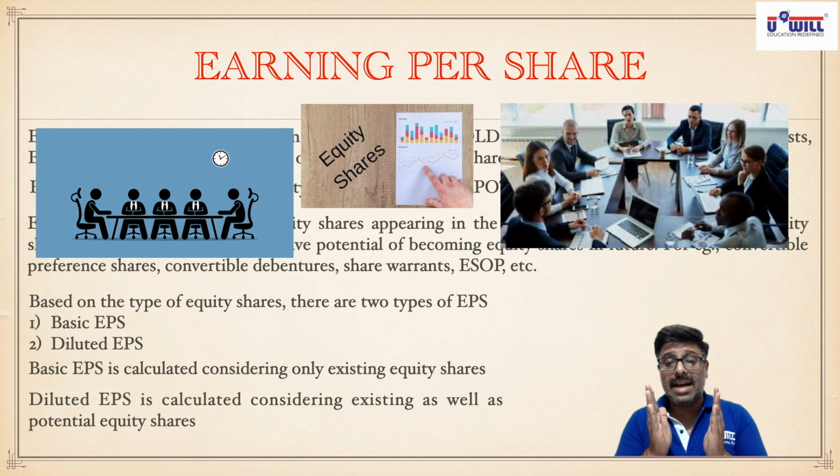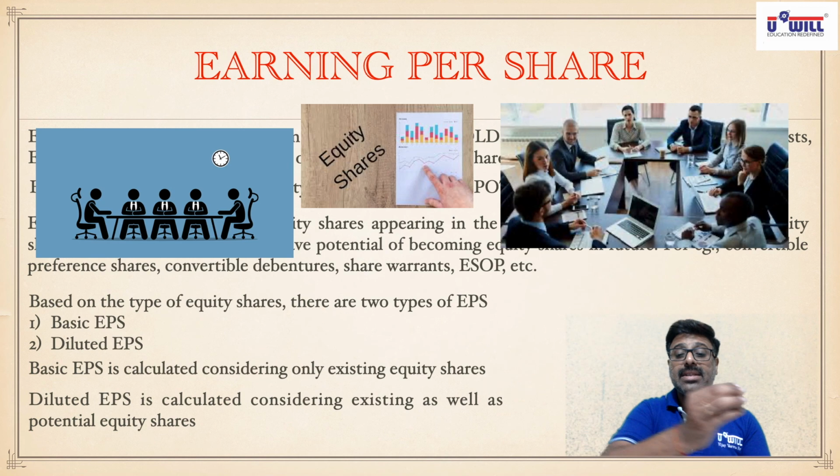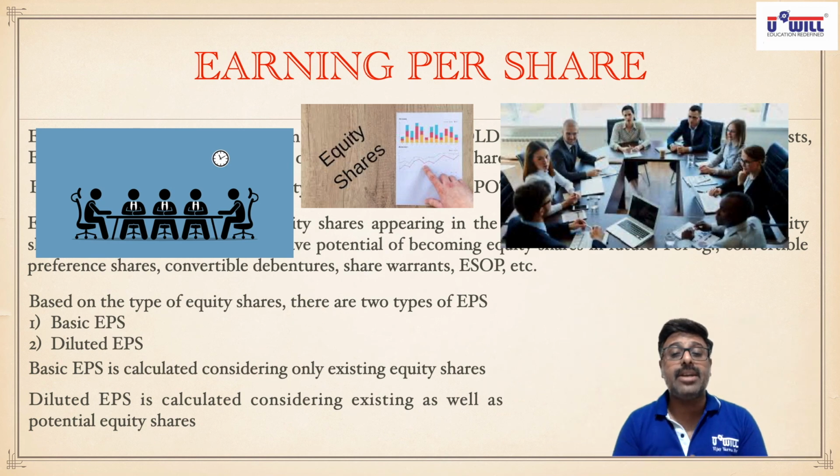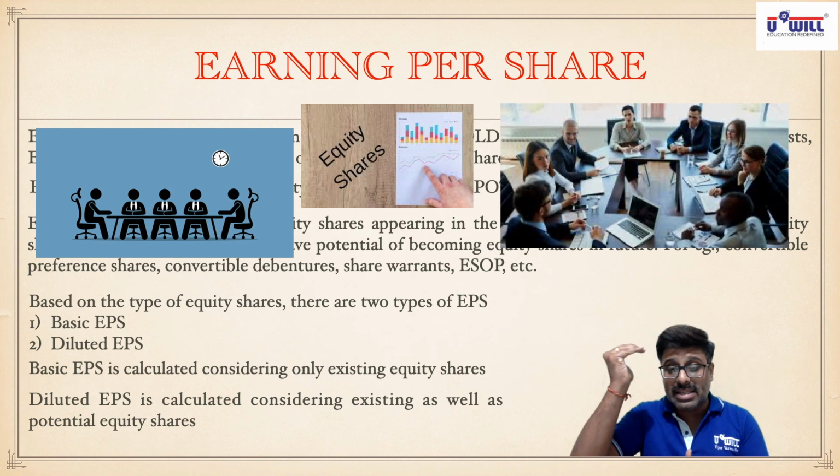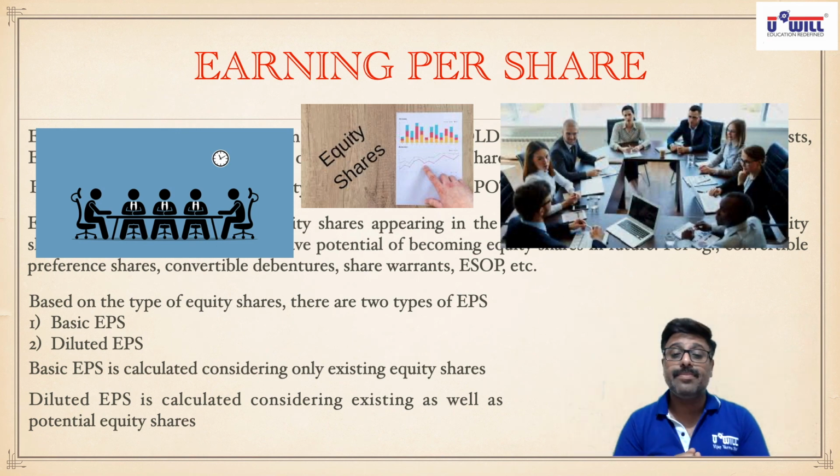Presently, the earnings are divided in 5. In future, they will be divided in 8. So in future, when the earnings are divided in 8, the existing 5 will have to share some share of their profits with the remaining 3 also. Which 3? Those debentures which are getting converted into equity shares. So will the share of the existing 5 shareholders in earnings decrease or not? Yes. Because it will decrease, it is called diluted EPS. Dilute means decrease. Here dilute means decrease.